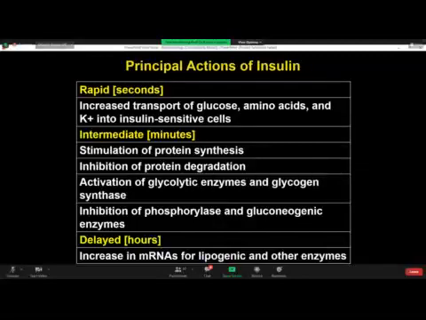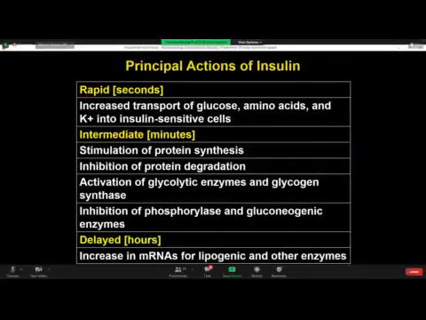As far as rapidity of action is concerned, insulin actions are divided into three: rapid actions of insulin, which may occur within seconds; intermediate actions, which may take minutes to occur; and delayed actions, which may take hours or even days to occur.